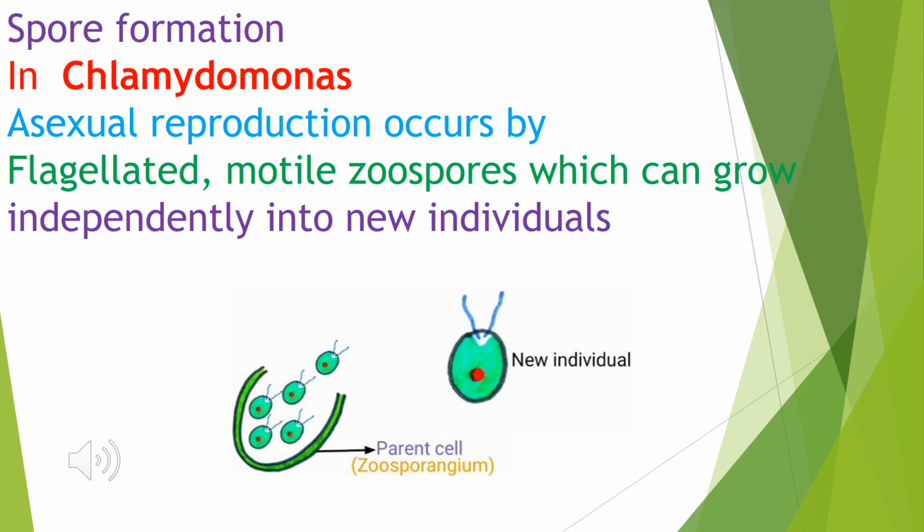Flagellated means you can see the antenna-like projections coming out from the cells. Flagella, we are all clear with the flagella. What is the function of flagella? Flagella is used for motility, so that the particular cell can move, and the zoospores have the capacity to reproduce. So wherever the spores fall off, from there the new plant, or the new cell, evolves.